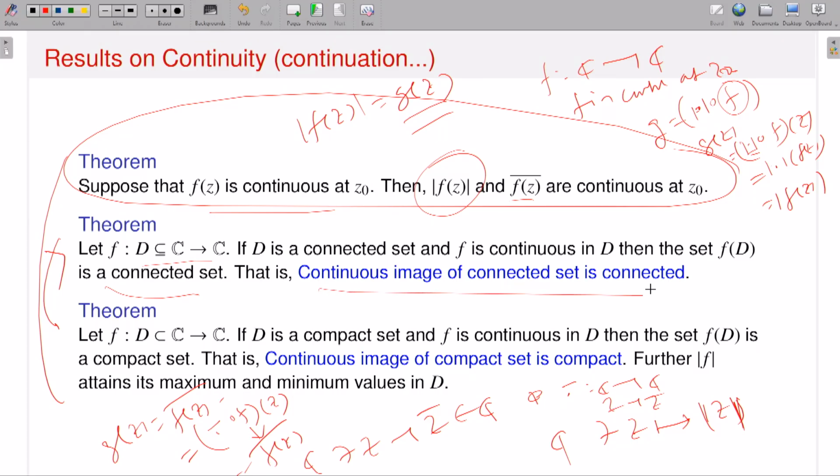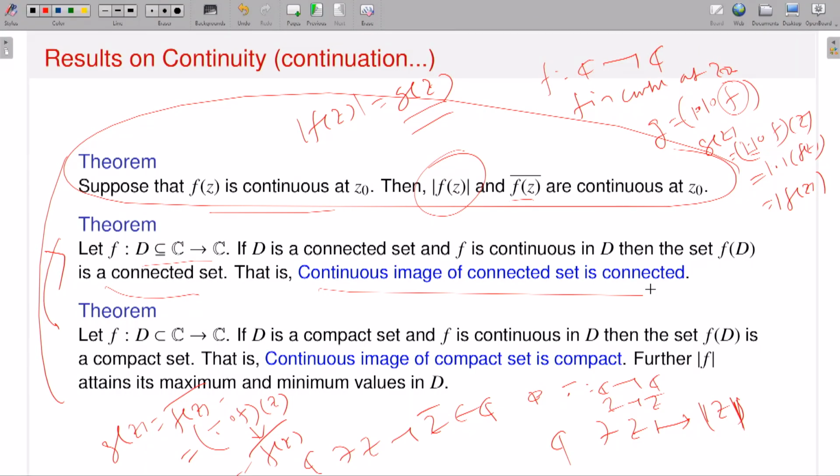If you are familiar with this kind of theorem for real valued functions, the same theorem is also true for complex valued functions. So continuous image of a connected set is connected. That means if I have a function f from some D subset of C to C which is continuous and D is connected, then f of D is connected.